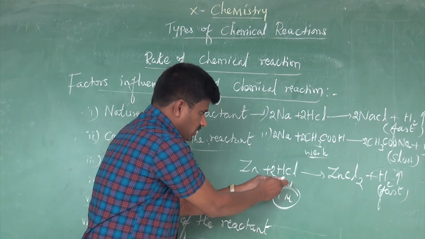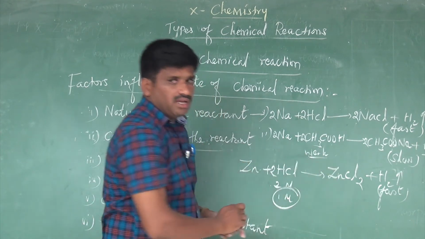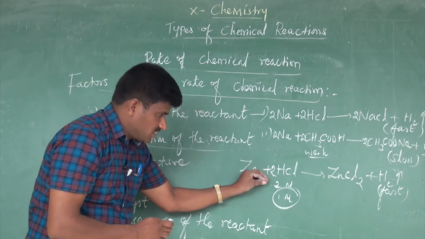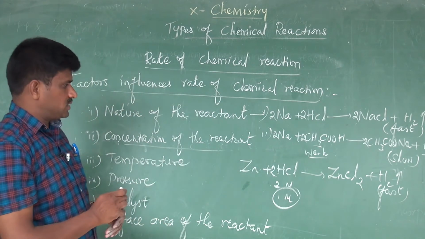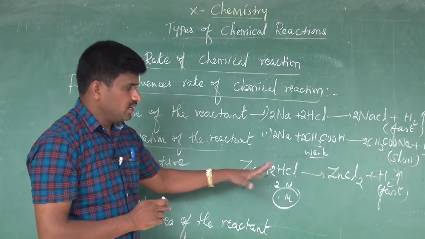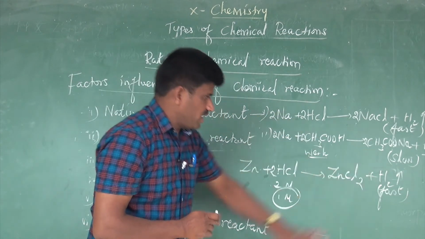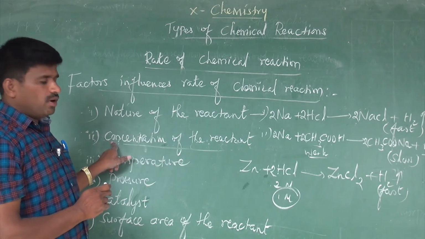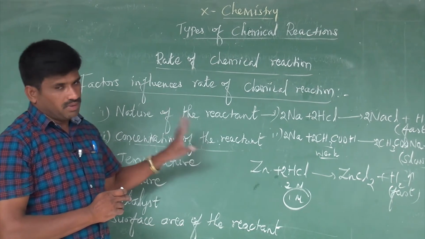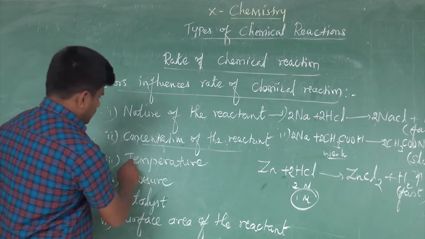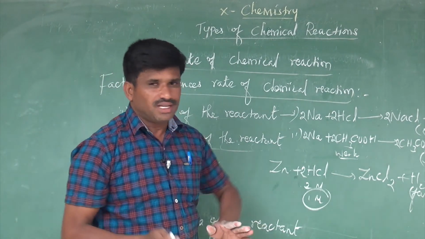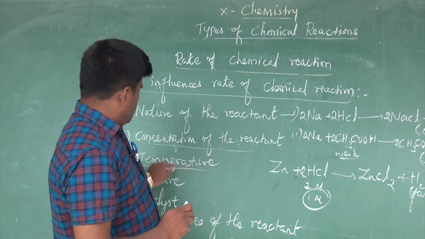So the higher the concentration, the higher the reaction rate. That means the concentration also influences the rate of chemical reactions. The greater the concentration, the greater the rate of reaction. You should understand this second point, that is the concentration of the reactant. Next, let's see how temperature influences the rate of chemical reactions.